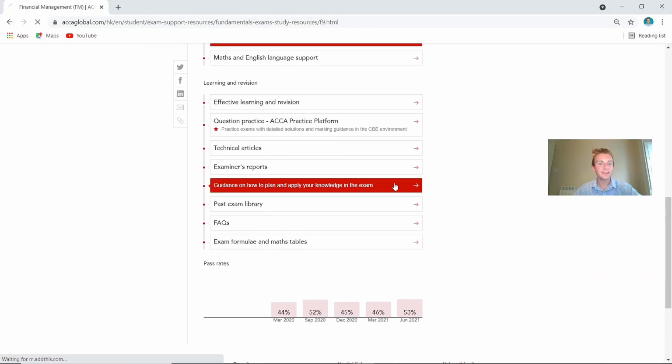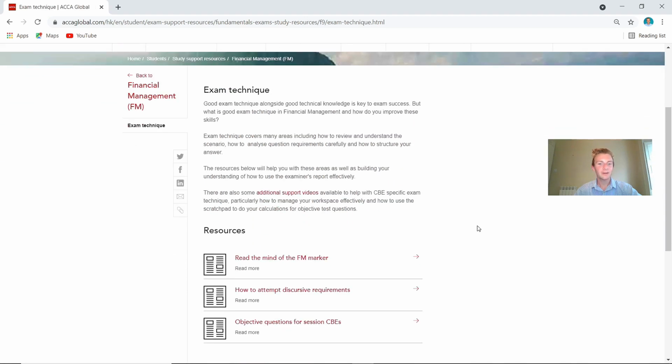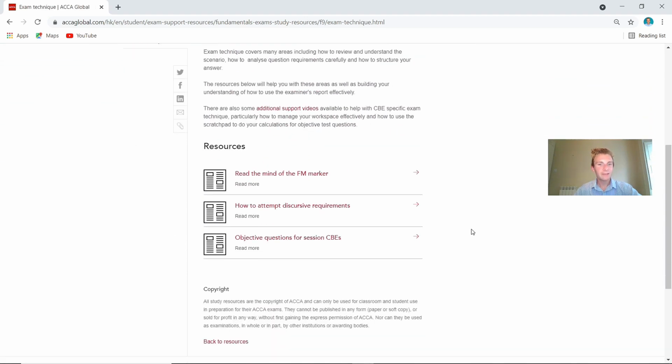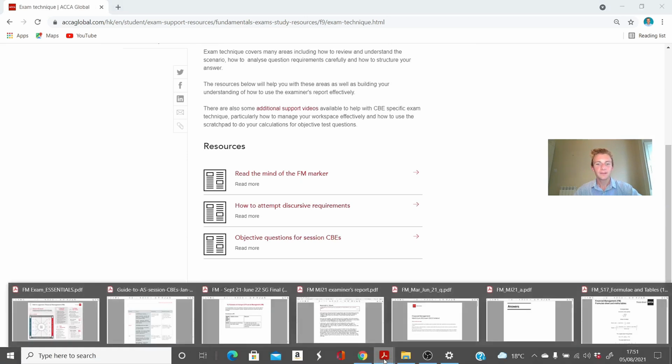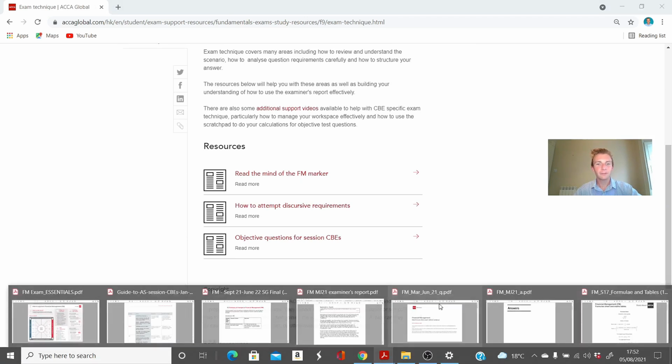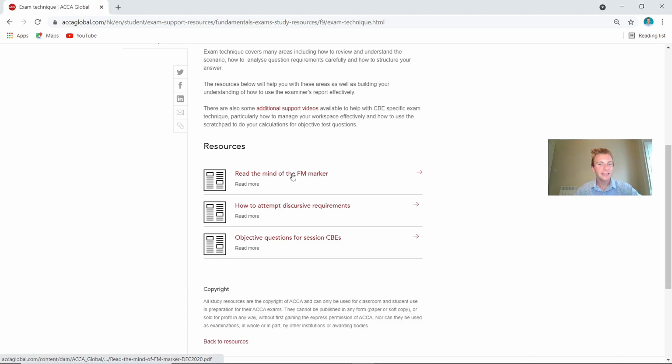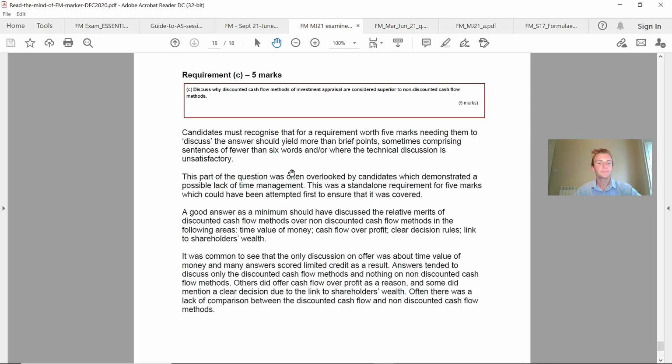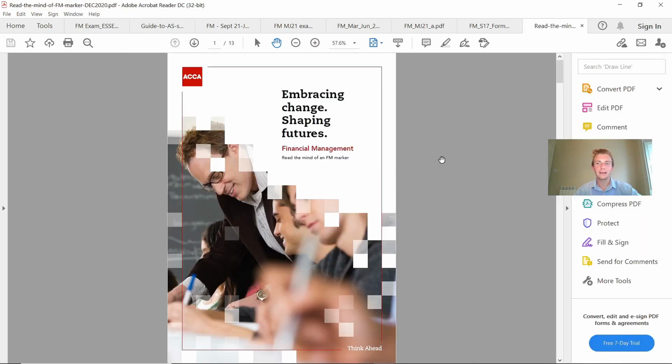We've also got the actual exam technique on here. So another key resource on here, read the mind of the FM marker. So another really helpful resource. Again, usually you get it in a PDF, but I think this is on an actual, oh, there it is. Look at that, beautiful. So let me just take off this.